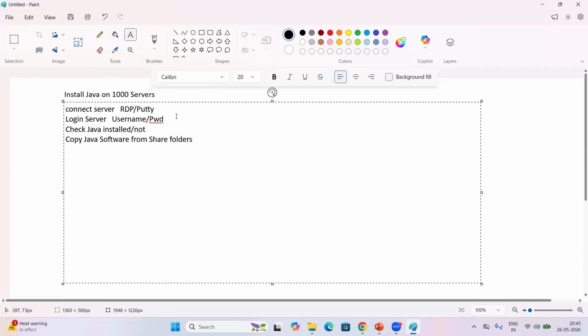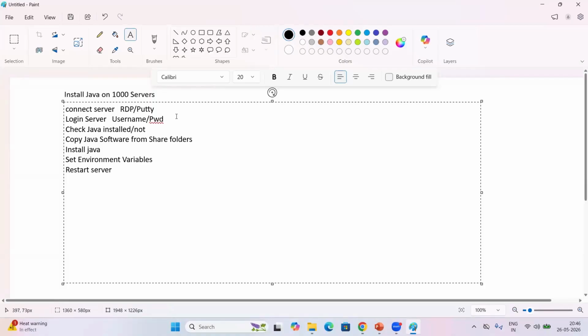So what is a share folder? A share folder is nothing but a central repository, a centralized repository. We can copy the software into the target server. After that, we can install Java. Finally, once Java is installed, we need to set the environment variables. We need to set the path. Finally, we need to restart the server.